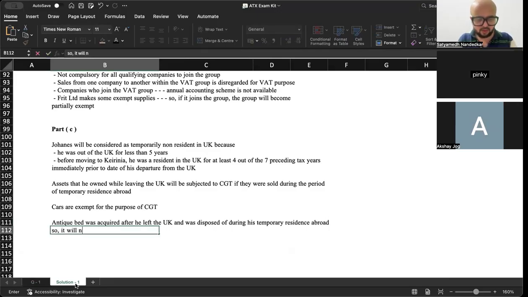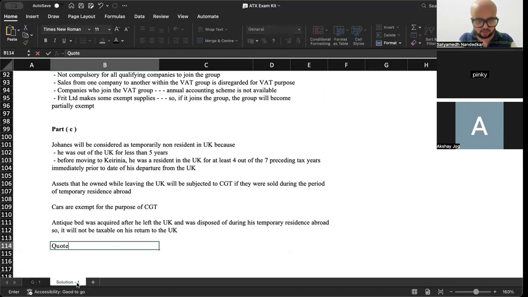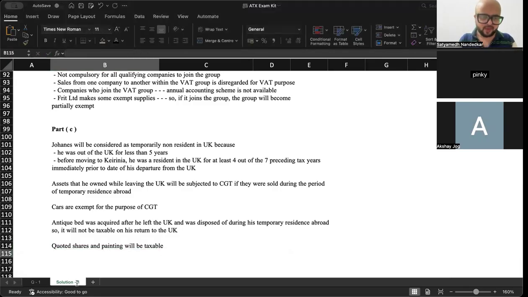So it will not be taxable on his return to the UK. ठीक है. But quoted shares and painting will be taxable. Quoted shares and painting will be taxable. ठीक है.